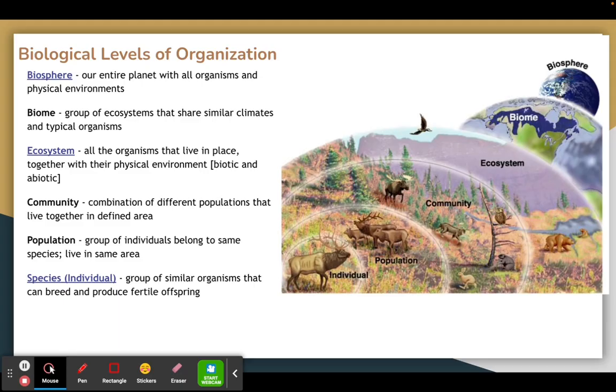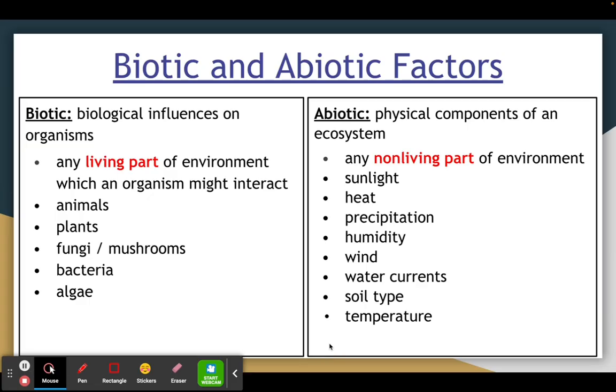Now, I mentioned how ecology is the interaction of living and non-living things. We're going to give these a specific term. We're going to call these biotic and abiotic factors. So, a biotic factor is a biological influence on organisms. So, basically, any living part of an environment which an organism might interact with. So, this could be animals, plants, fungi, mushrooms, bacteria, and algae. So the biotic factors are all the living things that are going to be in an area, and then there are also the abiotic factors.